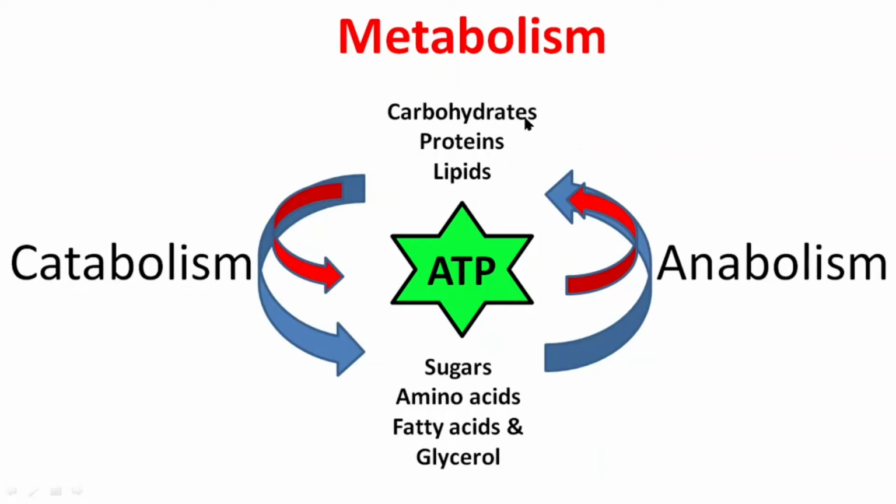Different kinds of carbohydrates are synthesized from these sugars, and structural proteins or functional proteins or hormones are synthesized from amino acids. Different kinds of lipids are produced from these fatty acids and glycerol. For this anabolic process, energy is required, and that is also provided by this catabolism. Catabolism and anabolism together is known as metabolism.